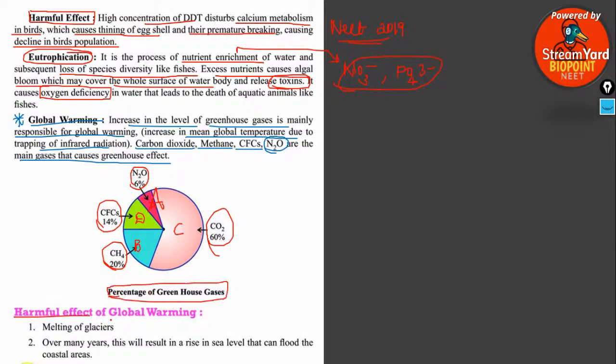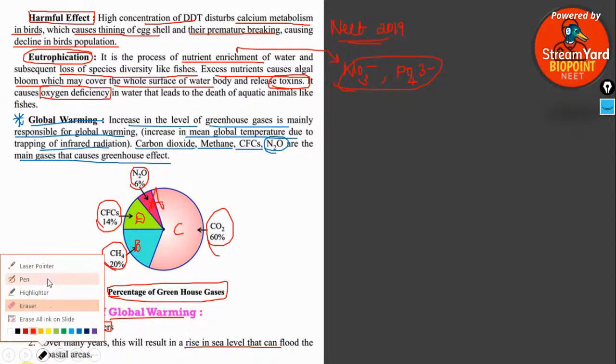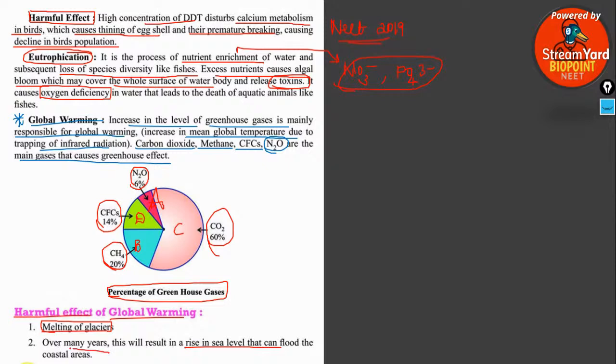The harmful effect of global warming: melting of ice polars and glaciers. Then over many years, this will result in the rise of sea level that can cause flood in the coastal areas, which is also one important after effect of global warming due to increase in temperature.